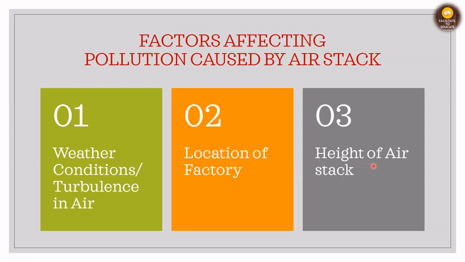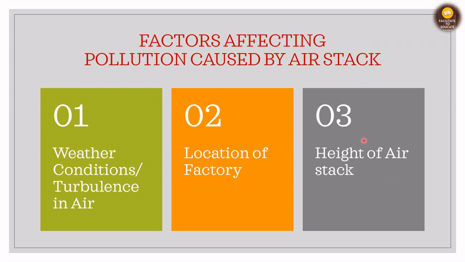The third thing that we need to keep in mind is the height of air stack. If the height of the air stack is short, then the turbulence in air at shorter heights is generally less, and hence the dispersion of the emitted gases will be less, and in that area only the pollution will be spread, and hence it will cause more problems.